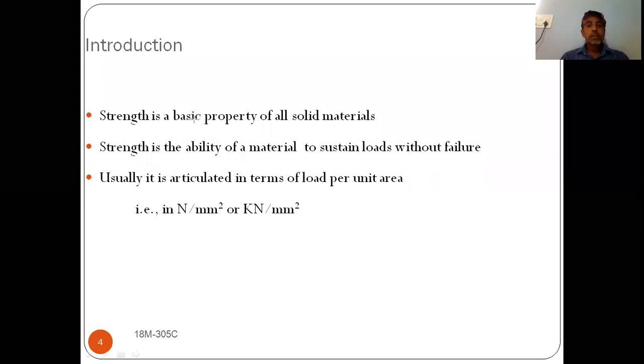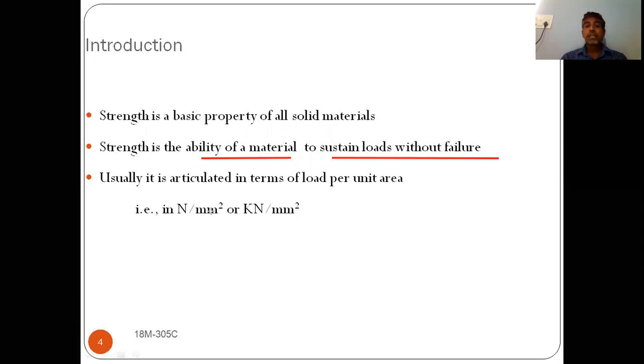Strength is the ability of material to sustain loads or resist loads without failure. If it is able to sustain loads without failure, then we call it strength. Generally, it can be expressed in terms of load per unit area, that is, Newton per mm square or kilonewtons per mm square.